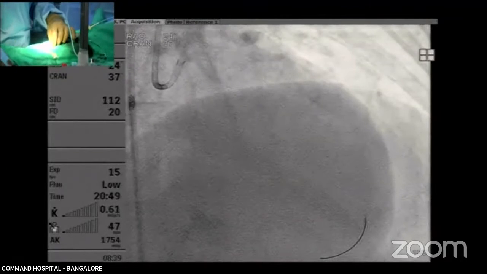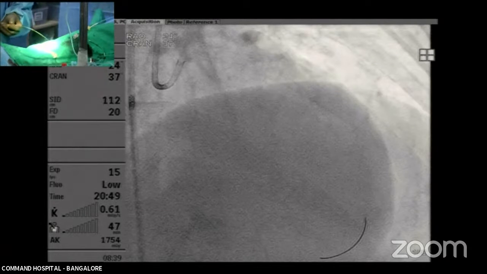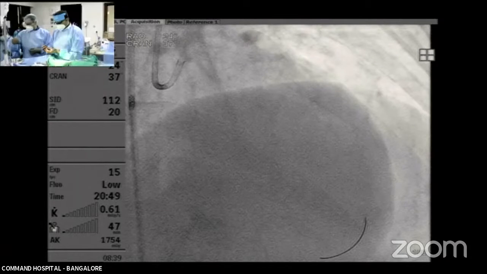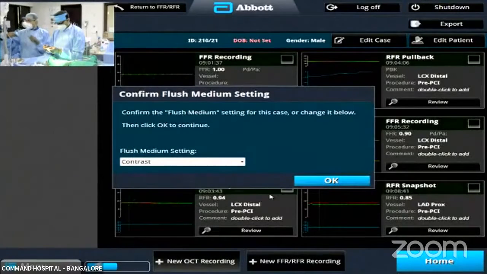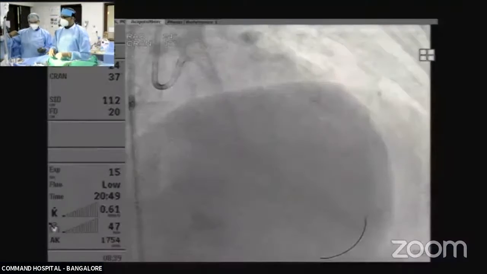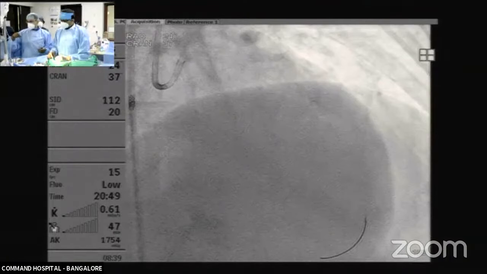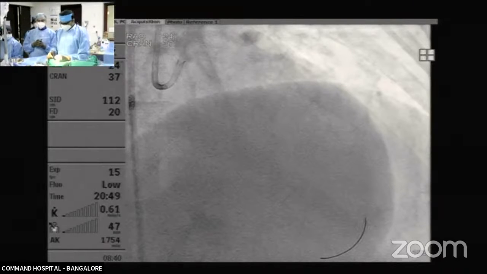Dr. Sridhar Kasturi was yesterday mentioning the malignant characteristics of a lesion on OCT. Sir, people wanted to know what MLA, and apart from thin cap fibroatheroma, what else, the lipid plaque. How much lipid, more than 180 degrees, and the presence of macrophages.